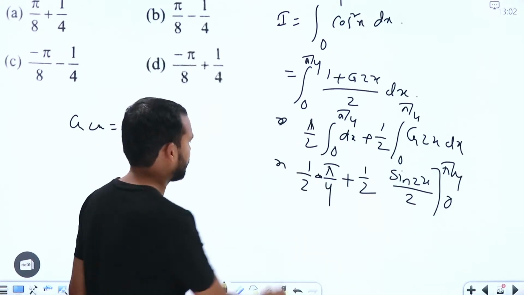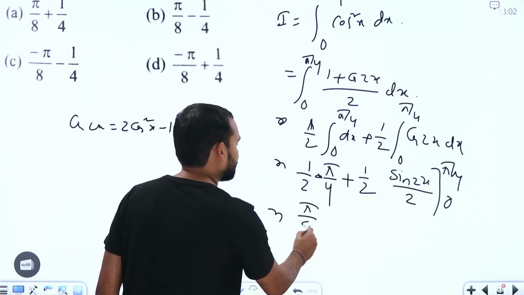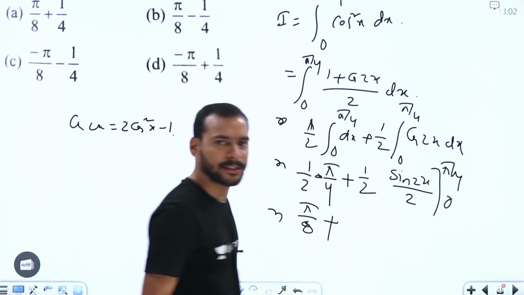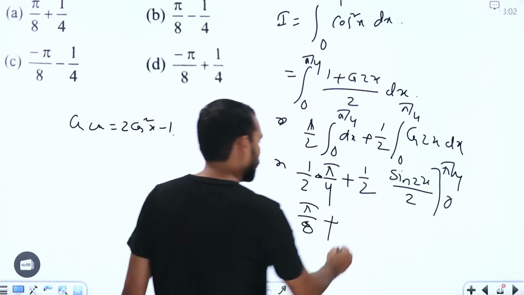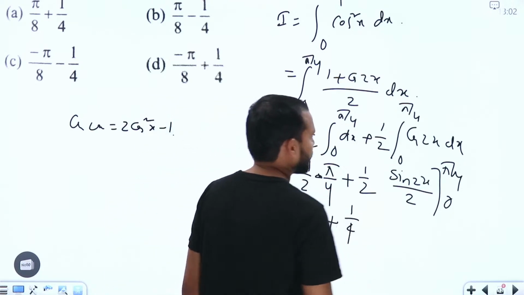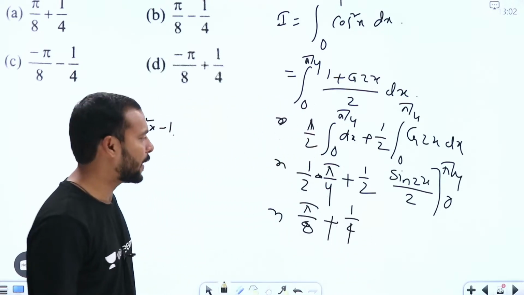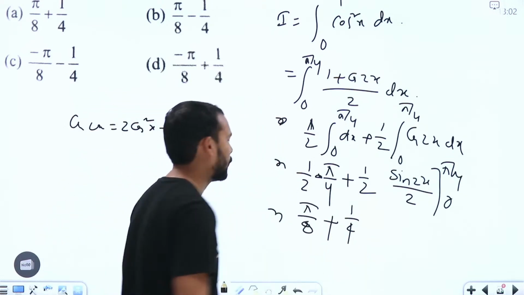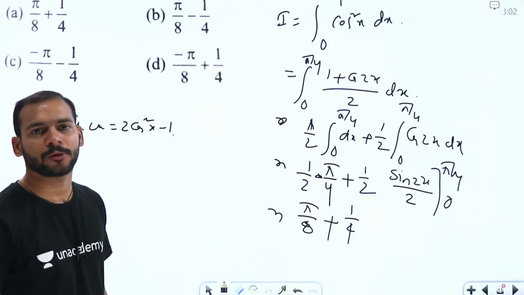Now let me write this one as pi by 8 plus, lower limit 0, sin 0 is going to be 0 only. So we are going to get 1 by 4 times of sin 2x, x is nothing but pi by 4, we are going to get 1 only. So pi by 8 plus 1 by 4 is going to be the answer.